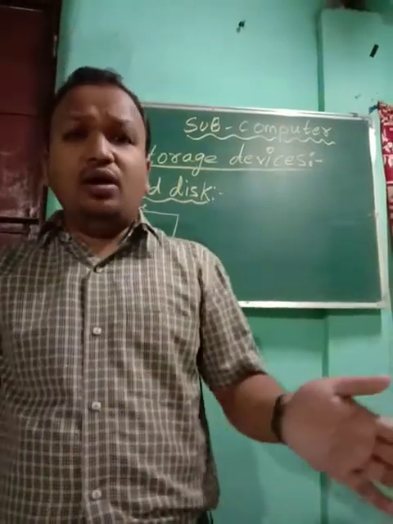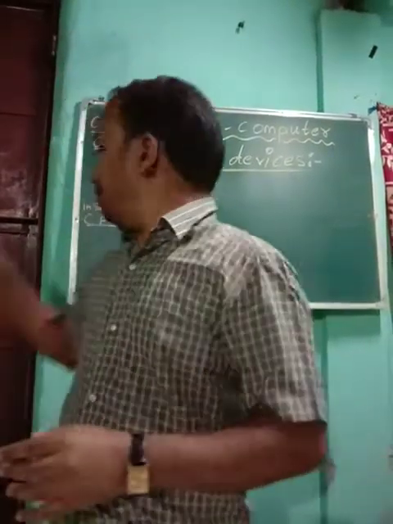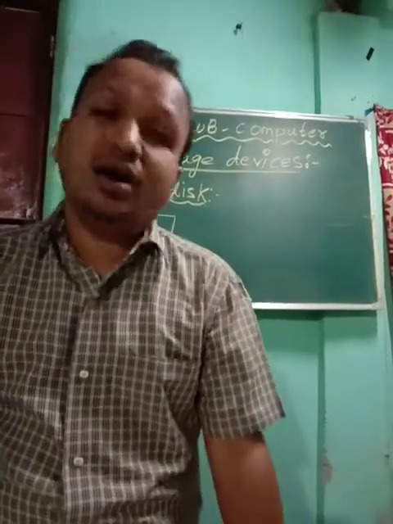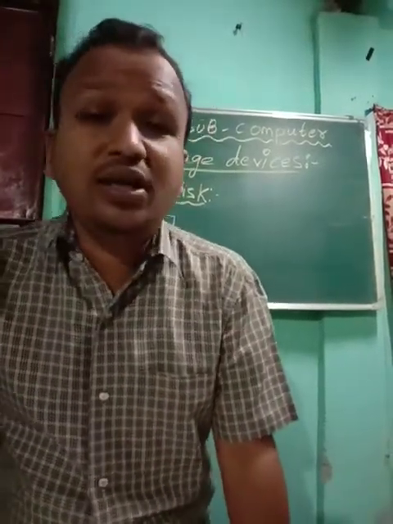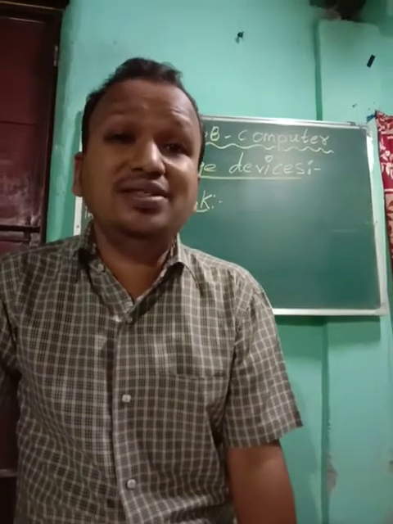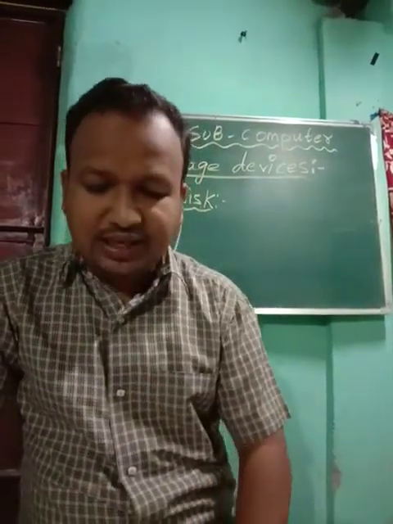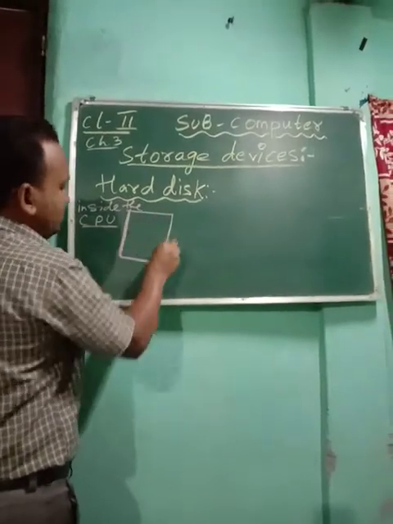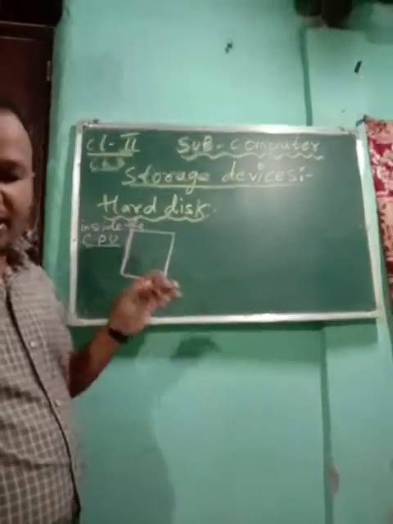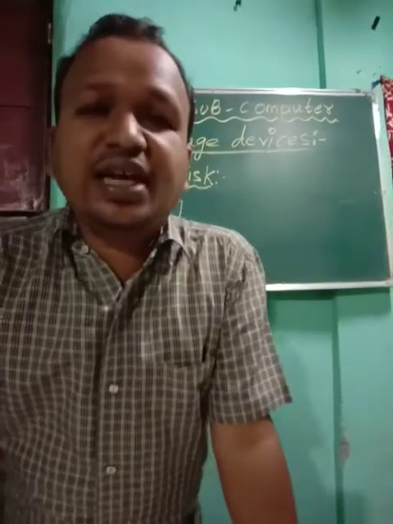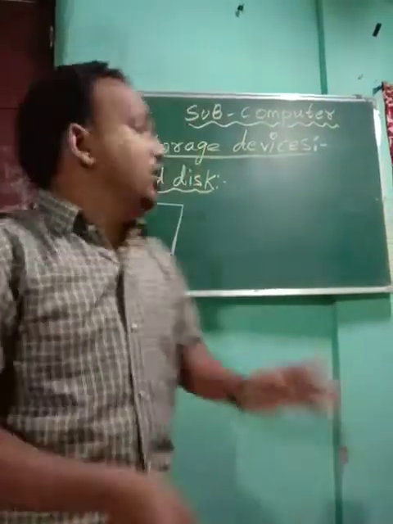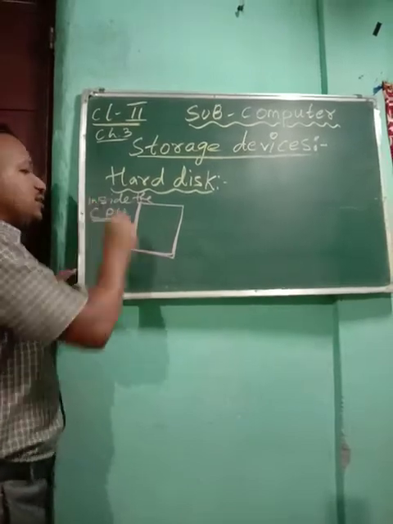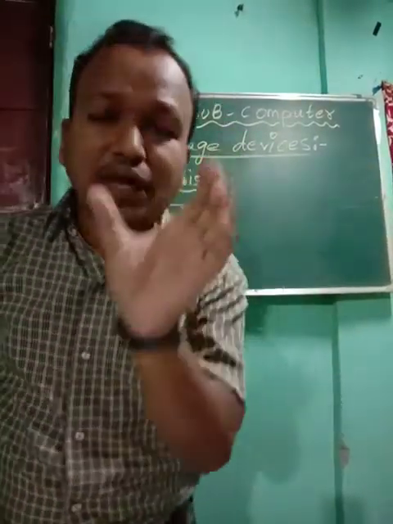When you open the CPU box, you can see that there is a hard disk inside it. So hard disk is what? It is an example of your storage device. It is a rectangular box, and it is fixed inside the CPU box. So where will you get it? You will get this box inside the CPU.